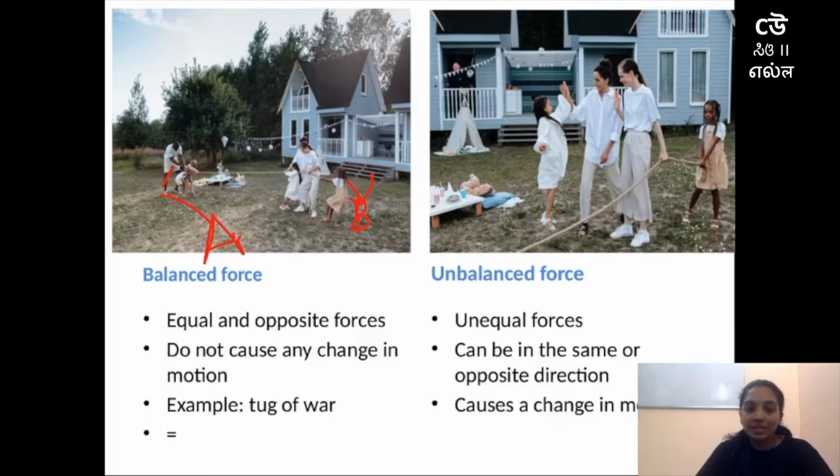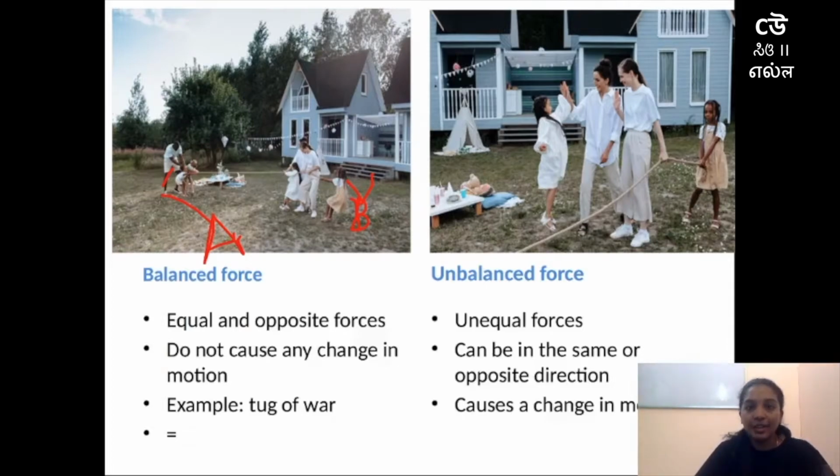What happens here is, there are 2 teams and both teams want to win. So all the members in team A and team B will apply force. Force means a push or pull or any action which can change state of motion.